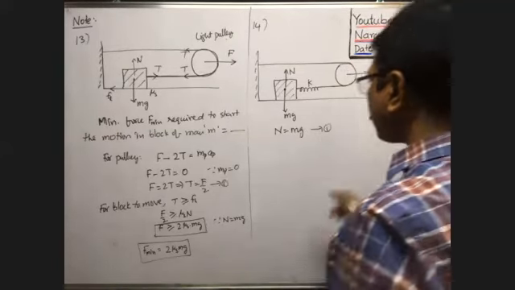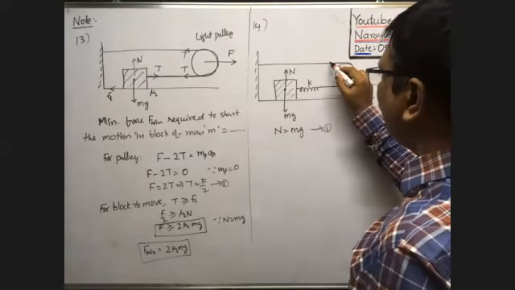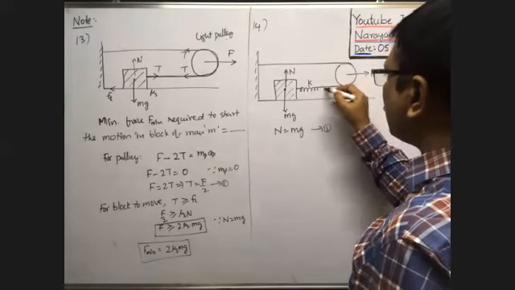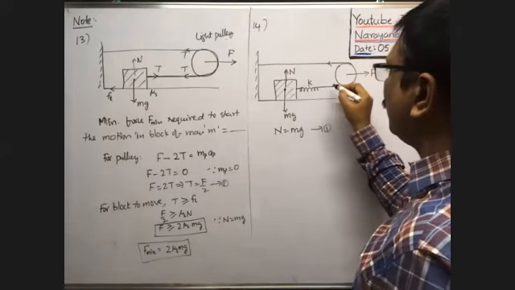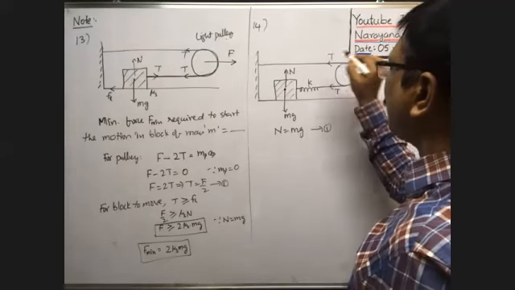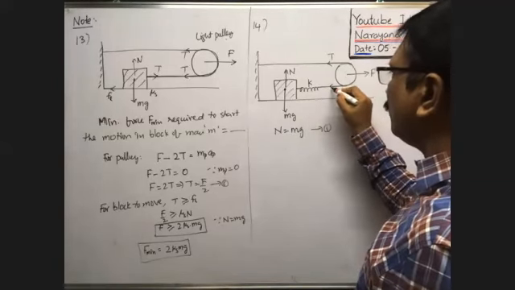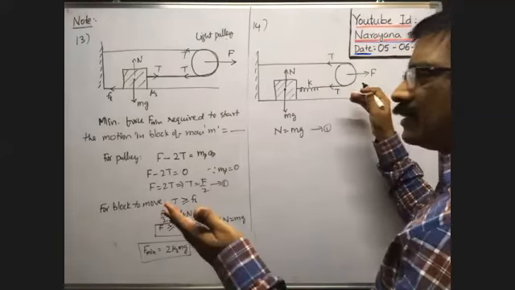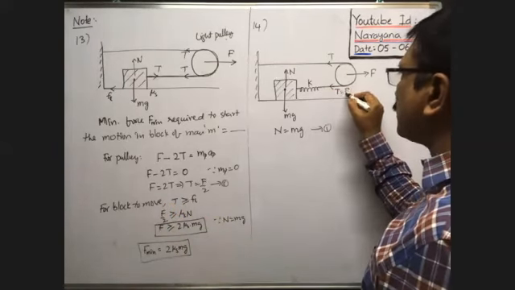Okay, next, when you pull the pulley with a force F in this direction, at the same time the string here and the spring here both pull the pulley in the backward direction with certain forces. As it is totally the same string, whatever force with which this string pulls the pulley backward, this string also pulls the pulley backward with the same force, called tension T. Here also tension T. Here, as this string is connected to the spring, the tension developed in the string pulls the spring in this direction. That's why the spring elongates or extends, and the spring force is developed. So the tension developed here is equal to the spring force Fs.